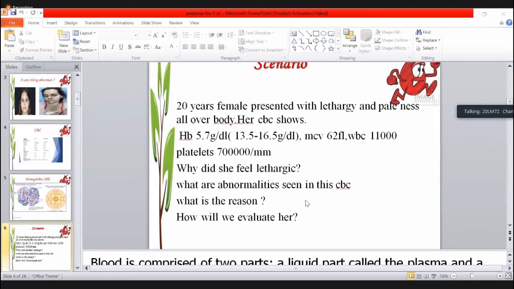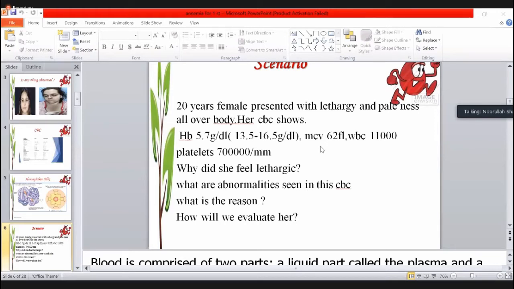Low level of MCV. No, we are not discussing the iron deficiency here. The low level of hemoglobin. Very good, it is one of them, the low hemoglobin level. The second, hematocrit is low, sir. MCV is low. How much is the normal MCV?